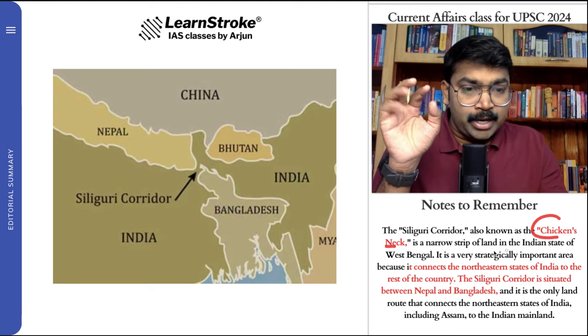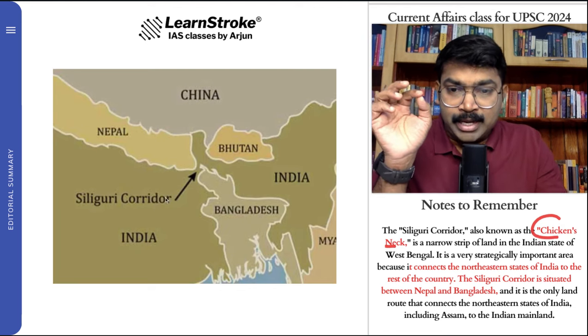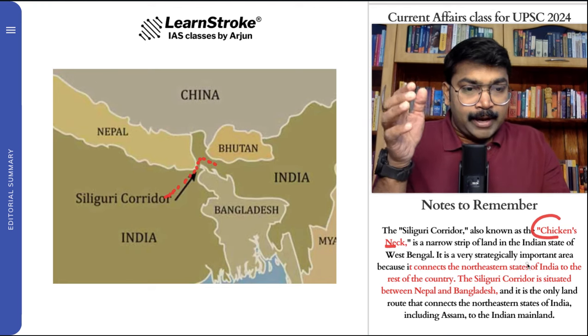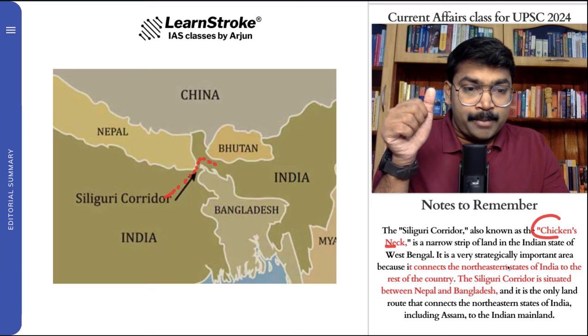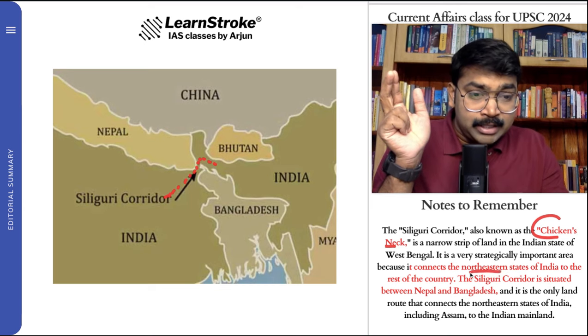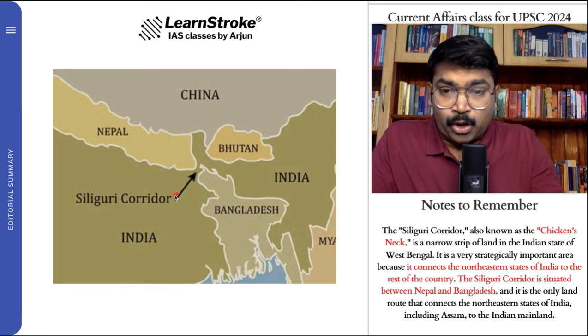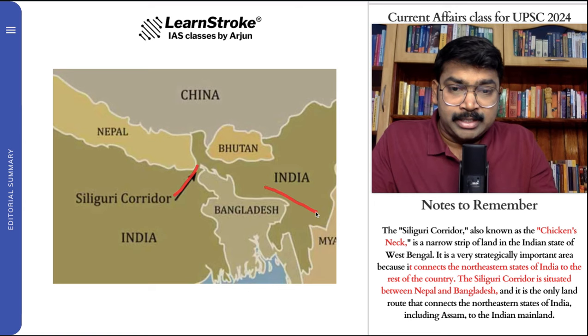The Siliguri corridor. It's a narrow strip of land. You can just see in this picture. It's a narrow strip of land in the Indian state of West Bengal. Point number one: it is a strategically important area. Point number two: it connects the northeastern states of India to the rest of the country. You can see this corridor connects the northeastern states of India to the mainland of India.